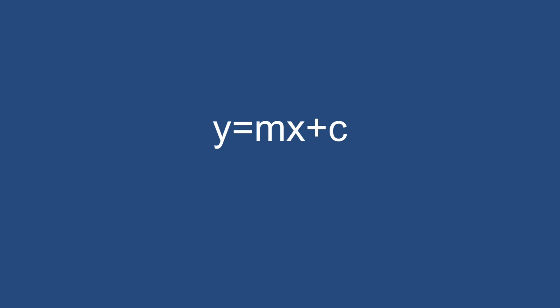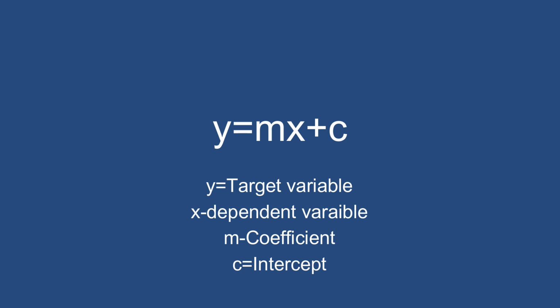Okay, let's break down this formula so you can understand what each variable indicates. The formula is y is equal to mx plus c. Here y is our target variable, x is our input data that we need to feed into our linear regression model, m is the coefficient of variable x, and c is the intercept. So this is the linear regression equation. You can easily understand this algorithm, and it is a basic project in machine learning.